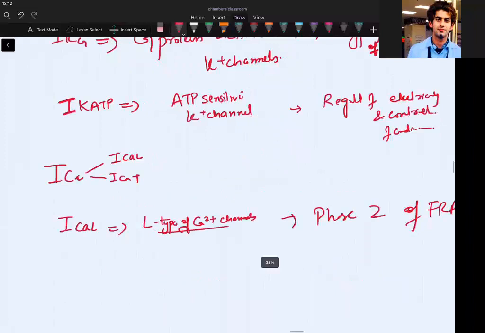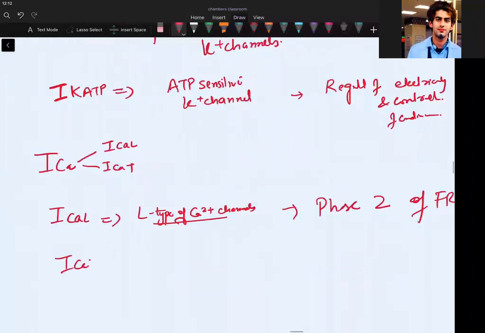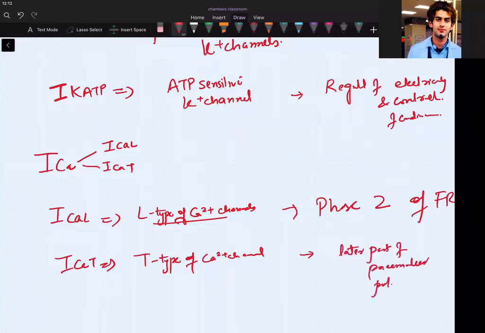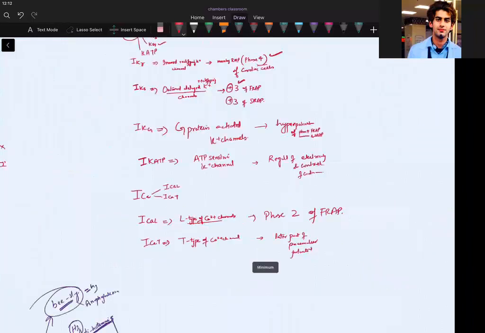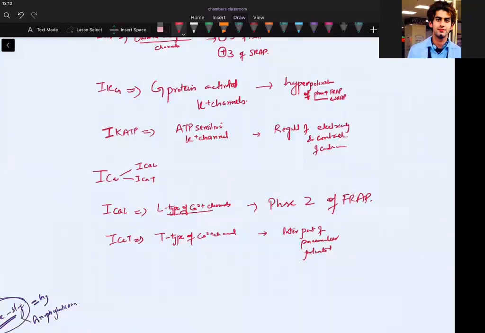What about ICAT? ICAT means T type calcium channels. So this current is produced because of T type calcium channels. Now calcium channels have some types. T type calcium channels actually help in the later part of the pacemaker potential. Are we clear with this? Is there any doubt?